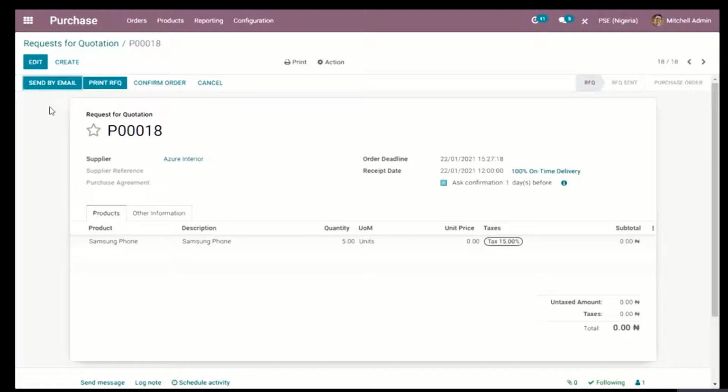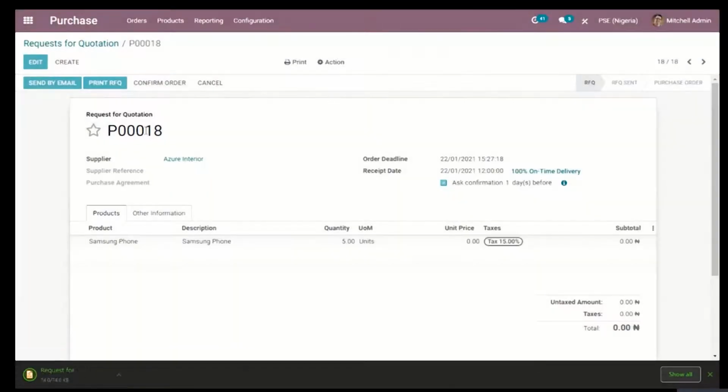So if I have created this contact and inputted the mail attached to it, I can send it by email, and automatically it will be sent to the vendor's email address. And if the vendor prefers a hard copy, I could as well print the RFQ. And for the purpose of this demo, again, I'm going to print the RFQ.